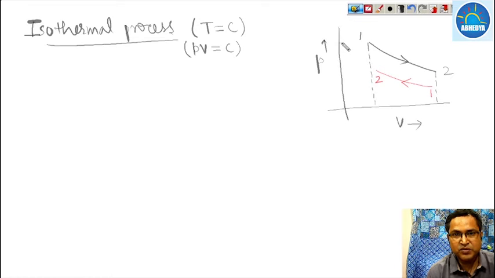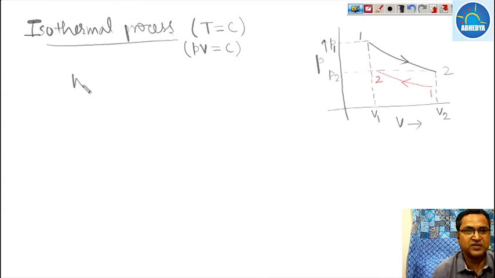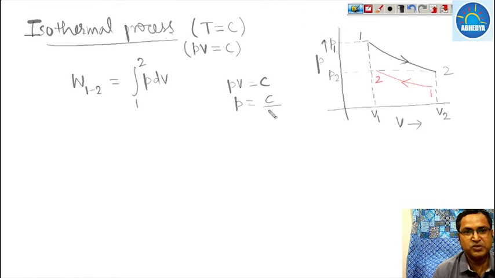So now let us assume that at point 1 the pressure is P1 and at point 2 the pressure is P2, and here it is V1 and V2. So what is the work done from 1 to 2? Work done from 1 to 2 is integral of PdV from state 1 to state 2. And now PV remains constant, so we will calculate how the pressure is varying with respect to volume. So this becomes C by V.